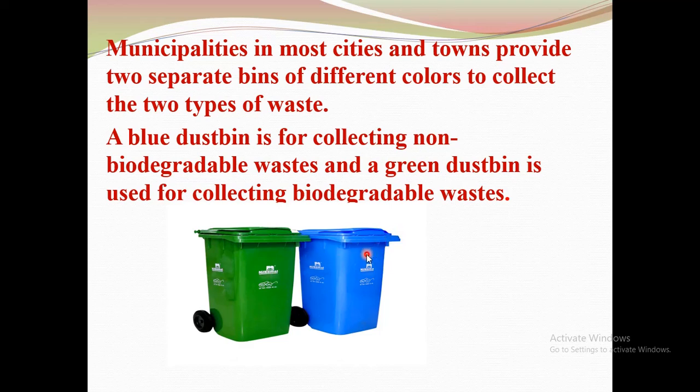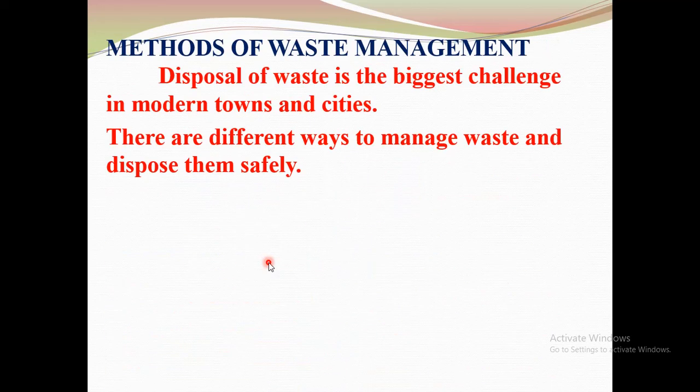A blue dustbin is used for collecting non-biodegradable waste like plastics, chemicals produced from factories, etc. Okay, and a green dustbin is used for collecting biodegradable waste like dried leaves, vegetable peels, etc. Okay, now let's see methods of waste management.